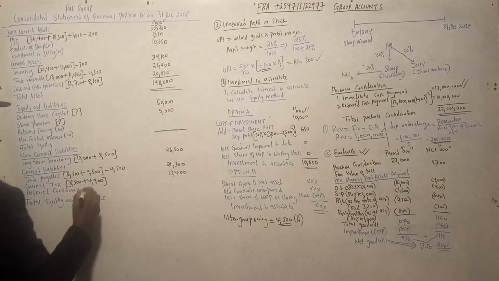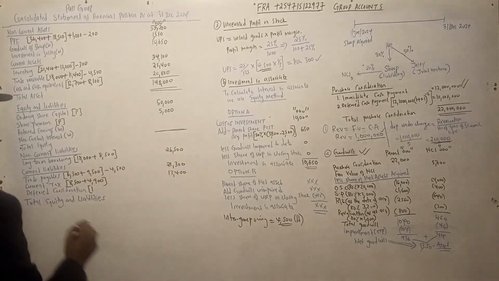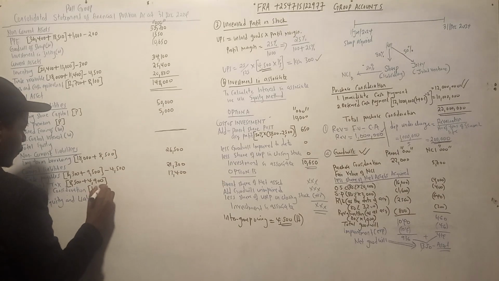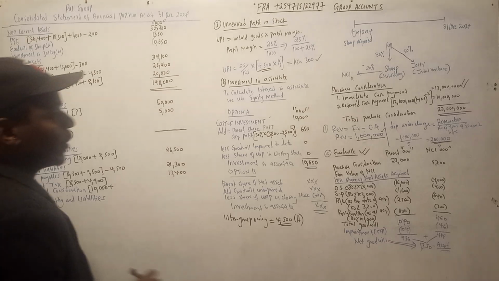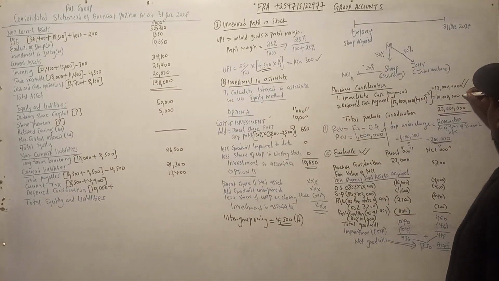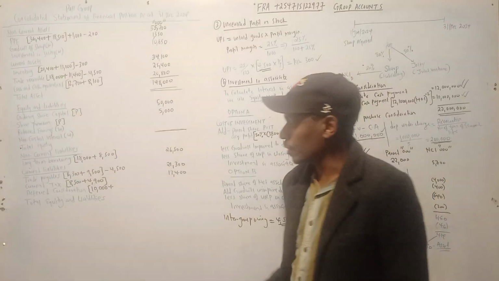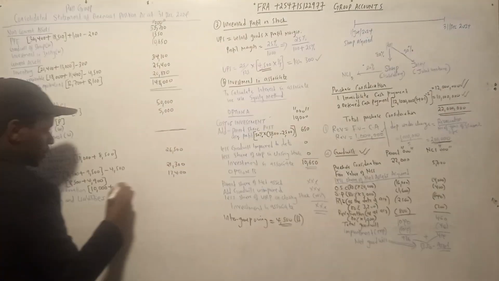Then you had a deferred consideration. It was of how much? Deferred consideration, it was of 10 million. So that is 10,000. But remember, we need to add the interest. So this one, this is what we say the deferred consideration. So it's a liability to the company. Remember, it's a liability because they are not paid. But also you need to add the interest on that account.